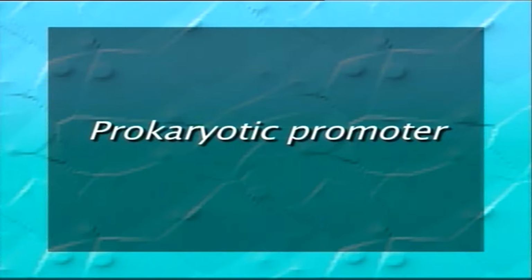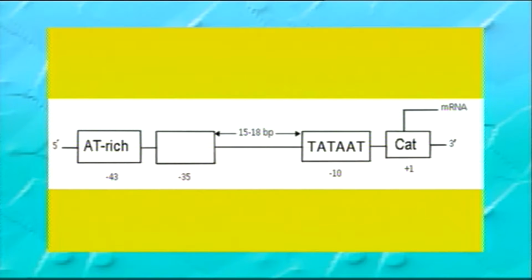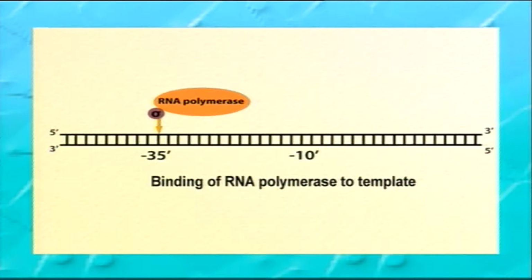Now, the prokaryotic promoter. In prokaryotes, the first region, which is highly conserved in most of the promoters, has a consensus sequence TTGACA. There are two regions, the -35 region and the -10 region, which are important in the prokaryotic promoter region.